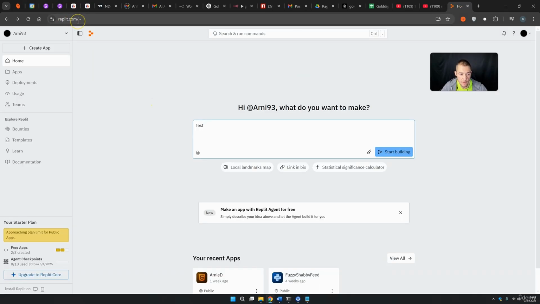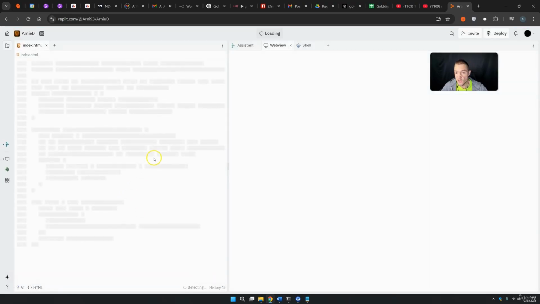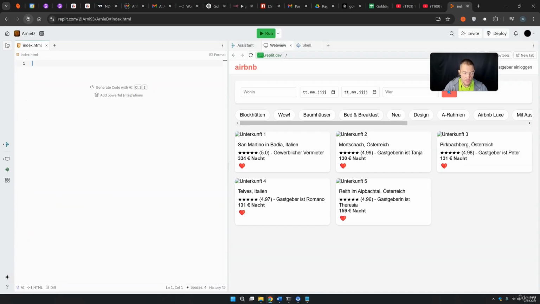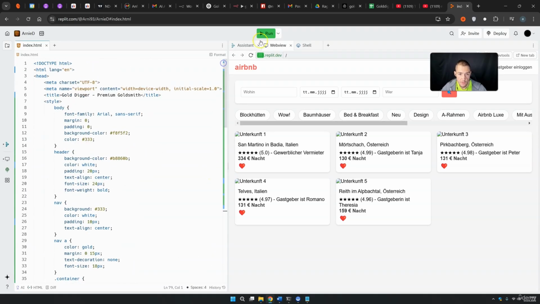You can go to replit.com and make a new REPL. You can simply press create a new REPL. I already have one, so I simply press on it. And here you can, for example, just insert your new code, and then you can test this website out. Normally, just for test purposes, this should be completely free. So here on Replit, you can simply insert this and press run, and then you will see your web page on the right side. And there we are.